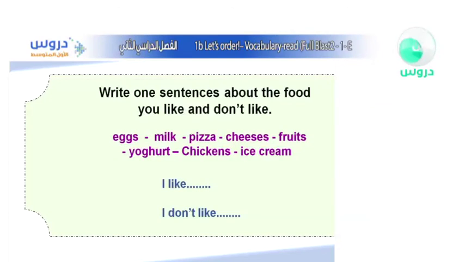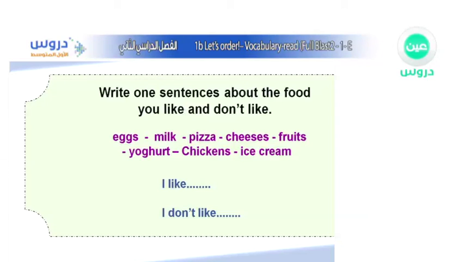Okay? That's wonderful. So now let's make two sentences. There's I like and there's I don't like. I like: when you love something, you say I like it. When you don't love something, you say I don't like it. Well, there is hate, but hate is quite strong. So in your case, what do you like? You can say I like. You can use any word. Write one sentence about the food you like and don't like. So let's write a sentence down over here. They gave us a word over here, so let's use it. Hopefully this place is quite clear.